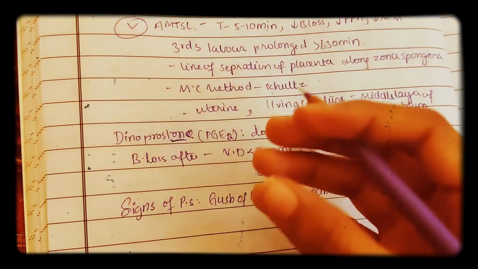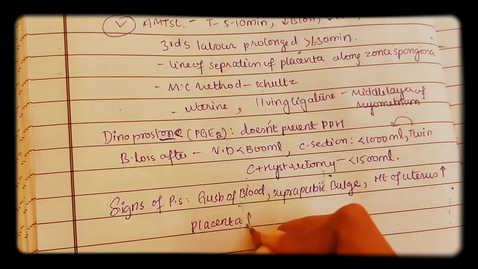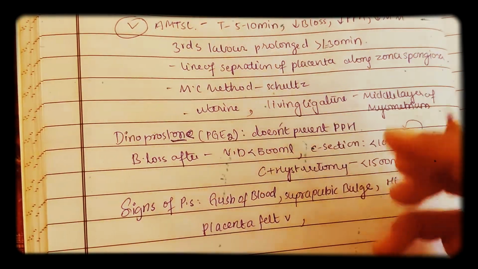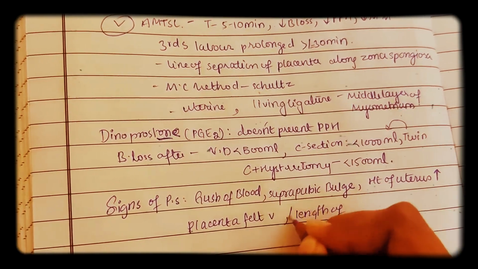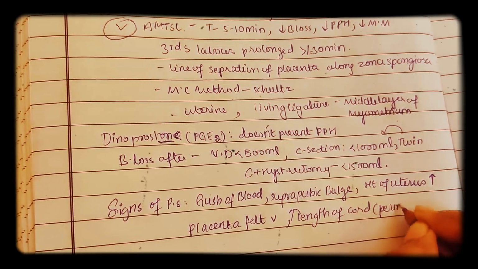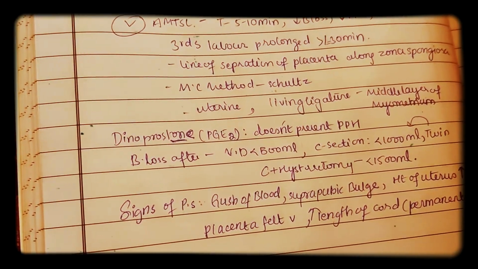And when the placenta is felt in the vagina, and when there is apparent lengthening of cord. In all these conditions, this is a sign for the placental separation.